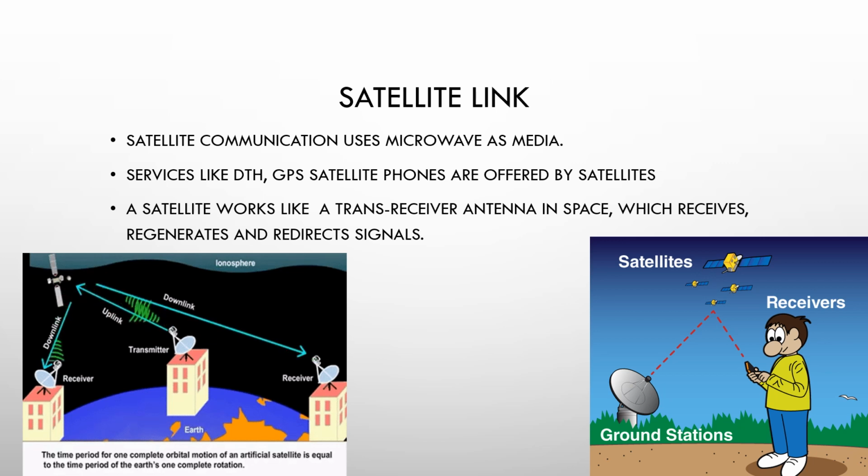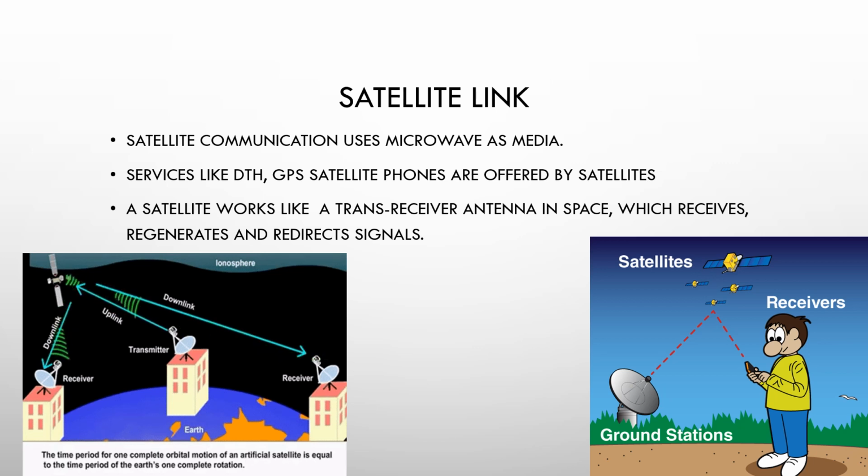A satellite works like a transceiver antenna in space. So it will have a transmitter and a receiver. Receiver regenerates and redirects the signal. In the picture you can see a satellite link. So if you're having a DTH service, DTH service works with the help of a satellite. It works with the help of this microwave. So the communication of your DTH service like Tata Sky works with the help of this satellite.